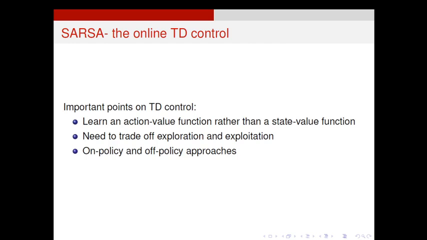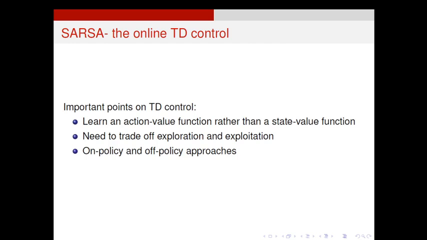Second, we need to trade off exploration and exploitation. Whatever control options you are going to develop, remember you should have a policy which satisfies the exploration exploitation dilemma: how to explore different actions and how to choose the best actions. There should be a mix of exploration and exploitation.